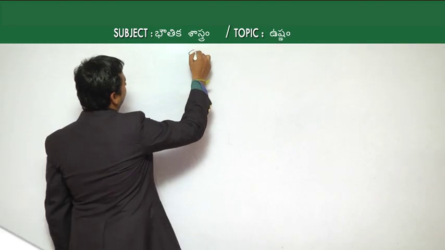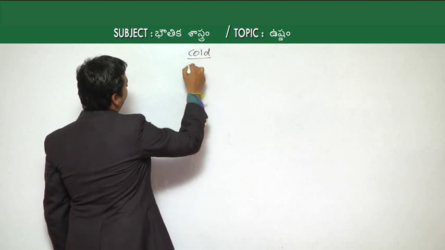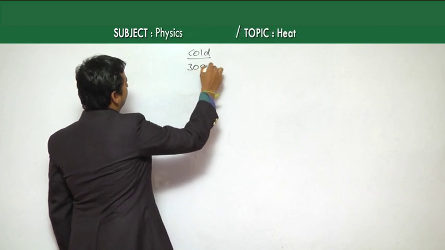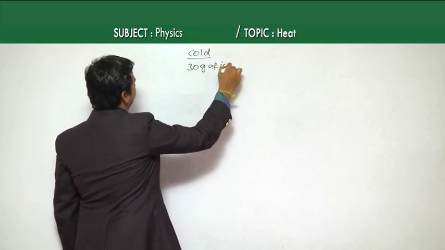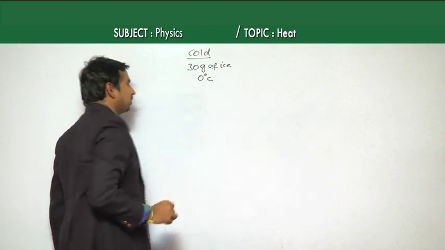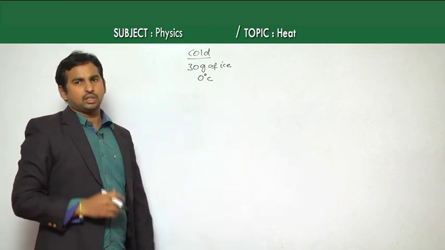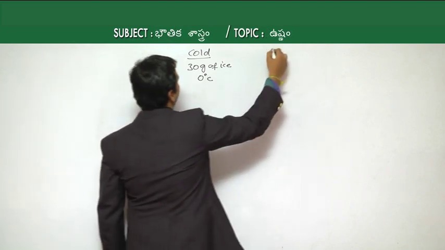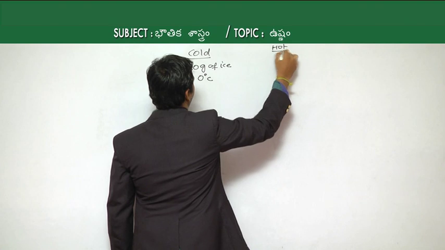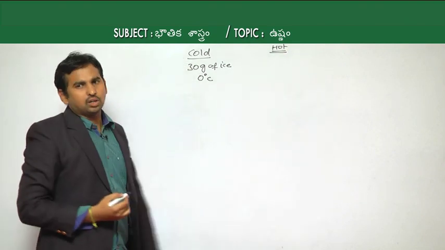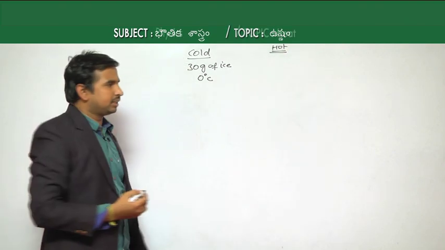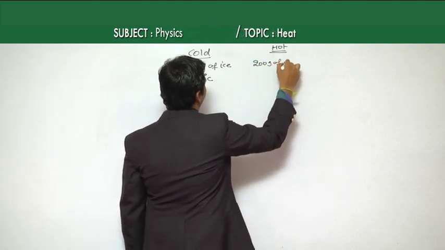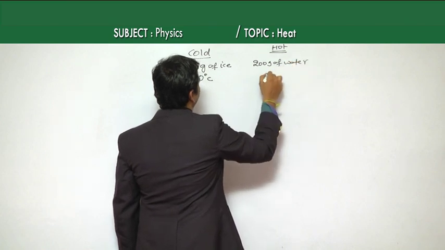Here, the cold body, which is ice, is given as 30 grams at 0 degrees Celsius. Then the hot water is 200 grams of water at 30 degrees Celsius.